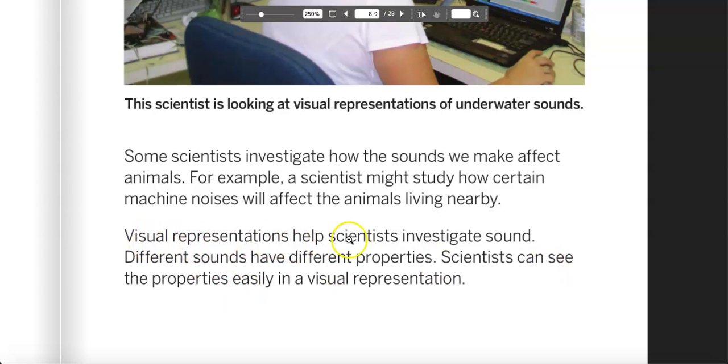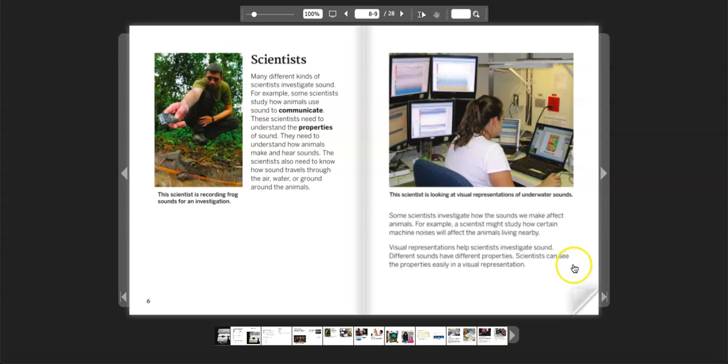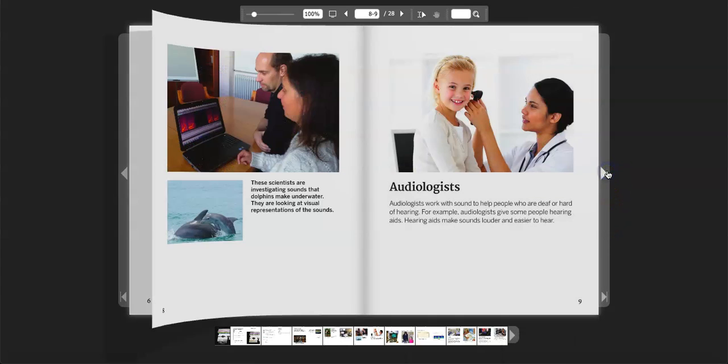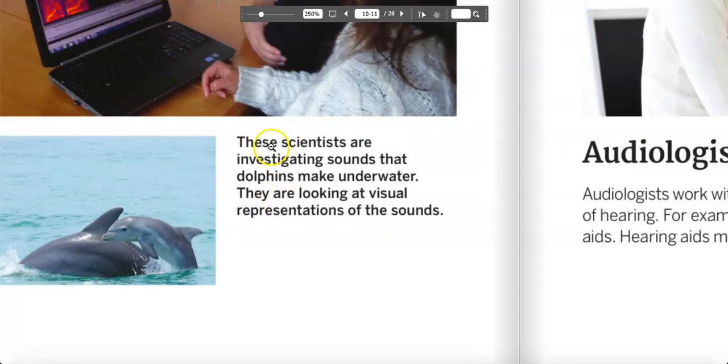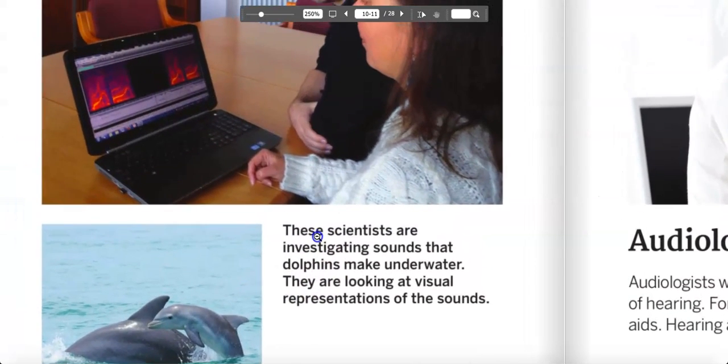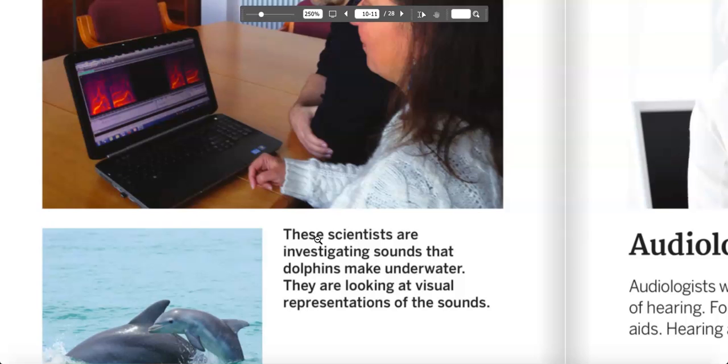Visual representations help scientists investigate sound. Different sounds have different properties. Scientists can see the properties easily in a visual representation. Again, when we think about visual representation, we think about the simulations that we've been looking at, which include sound waves and representations of particles.